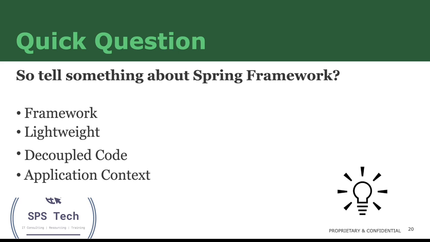Application context has all the objects, and you can ask the application context, please give me this object. It will see whether that object requires any other object, set it to that object and then give it to you. So you have seen the working of the heart of the Spring Framework, which is the application context.